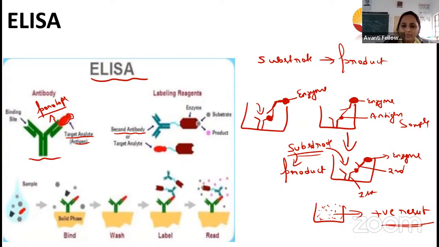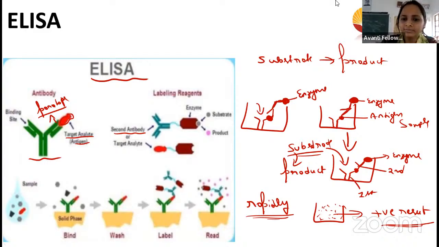So just imagine, if this antigen is bound to the antibody first, then only this second antibody is going to bind to this antigen. If the antigen is not bound, the secondary antibody will not come and bind. That is why it is called very rapid. We can do it rapidly. This is the test we will do for AIDS also, and for some other tests also.